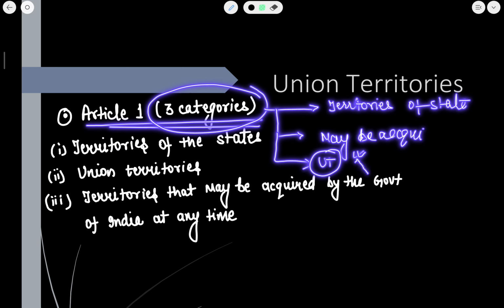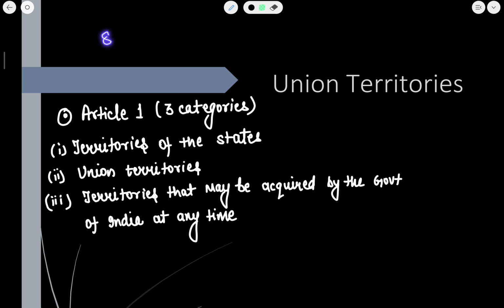Now, what does a state mean? The state is a part of the federal structure.